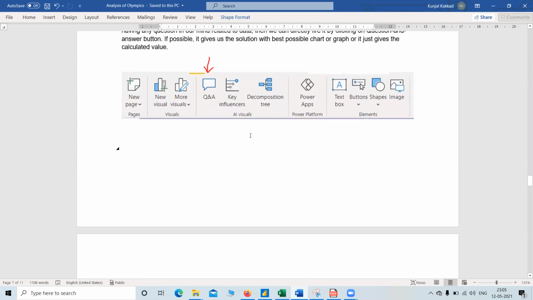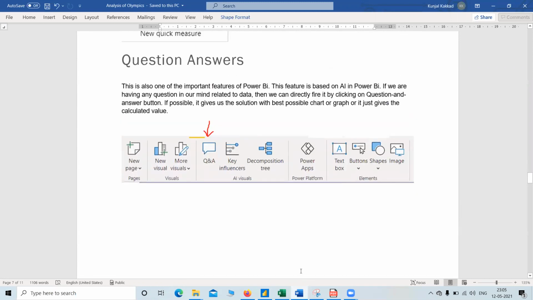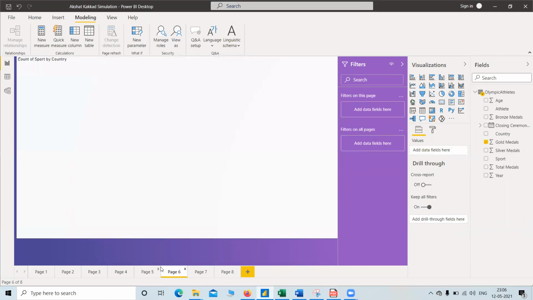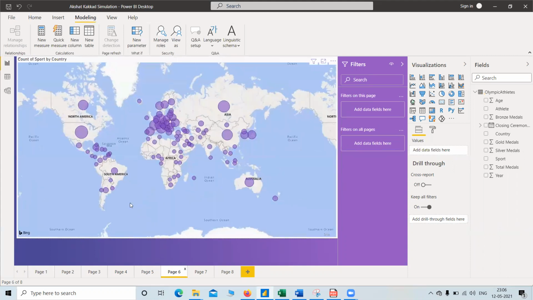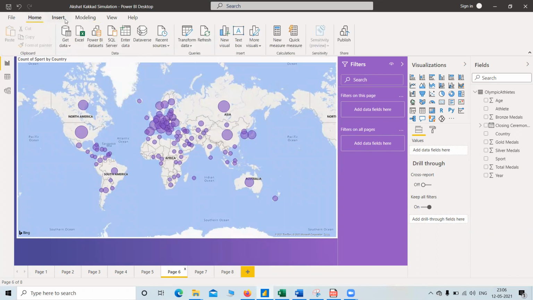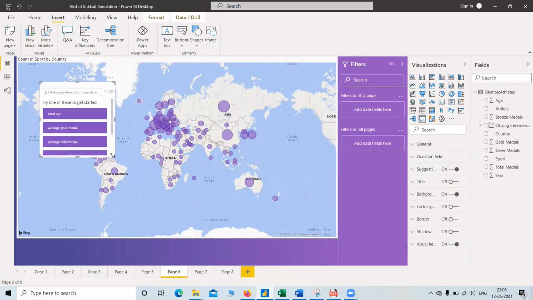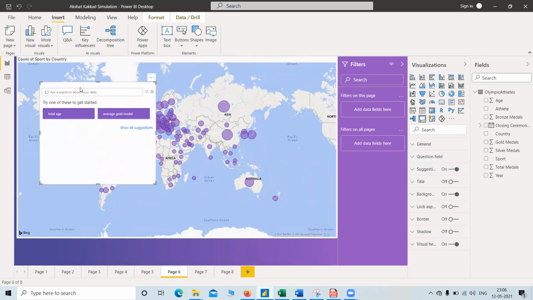Question and answers. This one is also one of the most important tools of Power BI. Now suppose in page 6 we have implemented the graph, and now I want to question my tool. So, question and answers. Okay, preparing question and answer.